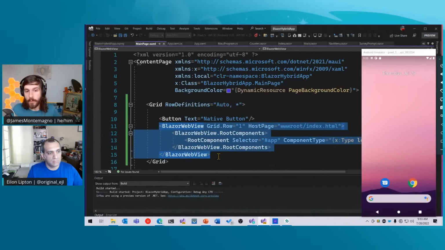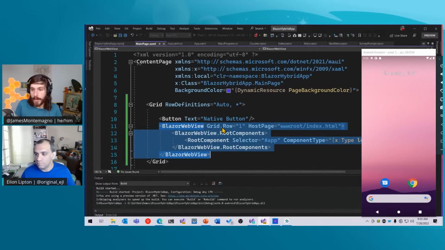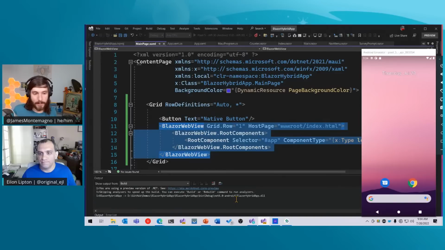And then there's a Blazor web view control, which is going to size itself inside of this grid and display whatever Blazor web content I want inside of that. Did I accurately say that, Alon? Yeah, absolutely. So we'll let this recompile and spin up again on my machine that I apparently now need to build a brand new one for.